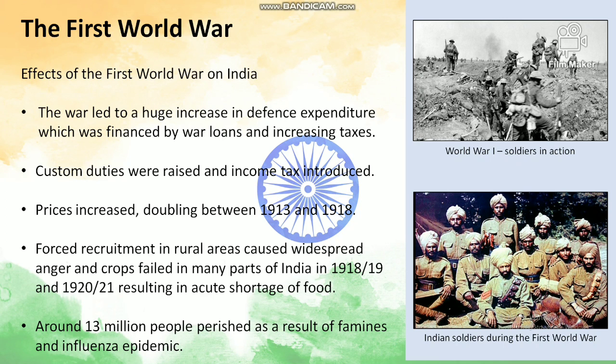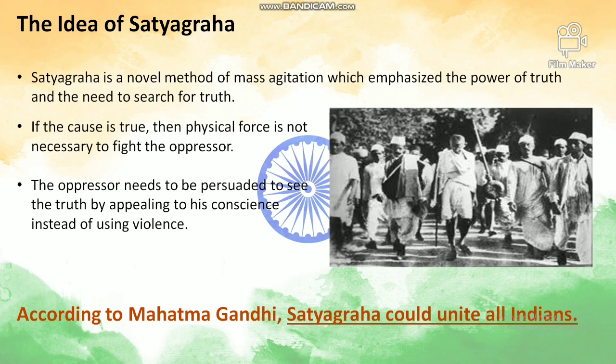So when India was undergoing all this, such were the social and economic conditions prevailing in India at this time, a new leader, Mahatma Gandhi, appeared and he suggested a new mode of struggle. So what was that mode of struggle that he suggested? It was the Satyagraha. So what is Satyagraha? It is a novel method of mass agitation which stressed on the power of truth and the need to search for truth. If the cause is true, then physical force is not necessary to fight the oppressor.